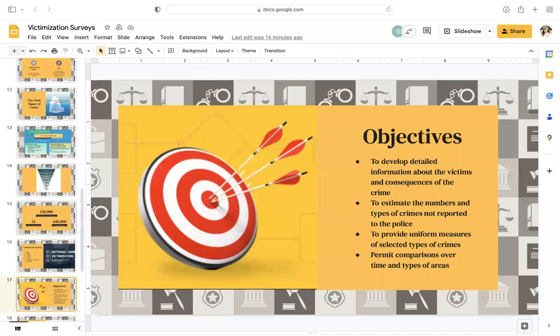Some objectives of the National Crime Victimization Survey are to develop detailed information about the victims and consequences of the crime, to estimate the numbers and types of crime not reported to the police, to provide uniform measures of selected types of crime, and to permit comparisons over time and types of areas.